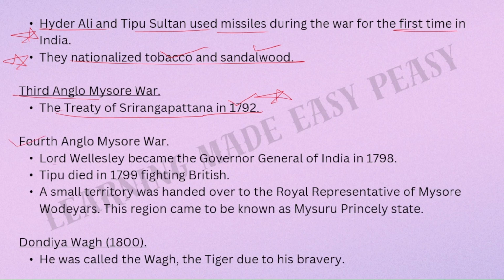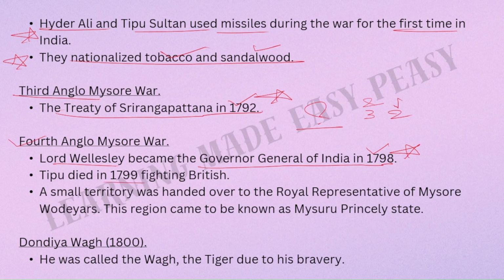Fourth Anglo-Mysore War, Lord Wellesley, he became the Governor General of India in 1798. The year is important. Please remember this. Sometimes they also ask you as to who was the Governor General of India during the time of Third Anglo-Mysore War, Second Anglo-Mysore War, or First Anglo-Maratha War, Second Anglo-Sikh War, etc. So please be ready for such questions as well. It is important to remember as to who was what during the particular Anglo Wars. Okay, so here Lord Wellesley was the Governor General of India in 1792.